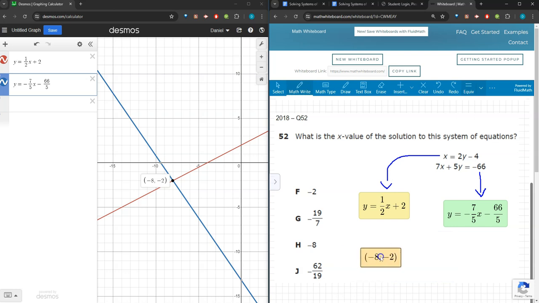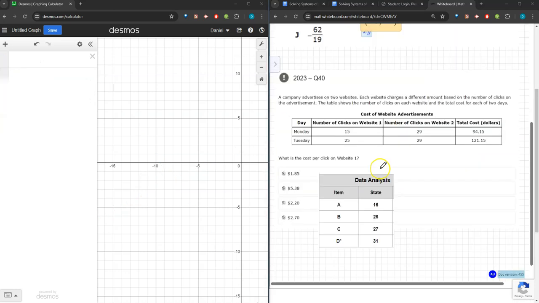Negative 8, negative 2 as our solution, and we would only like the x value of our solution, and so looking at that ordered pair, when I'm labeling those, that's x equals negative 8. So our answer choice would be H. Like before, since our equations are given to us and I know that my solution should be negative 8, negative 2, we could verify that that solution is correct by plugging both our x and y value back into both original equations. Last, let's take a look at question 40 from the 2023 Algebra 1 STAR exam.